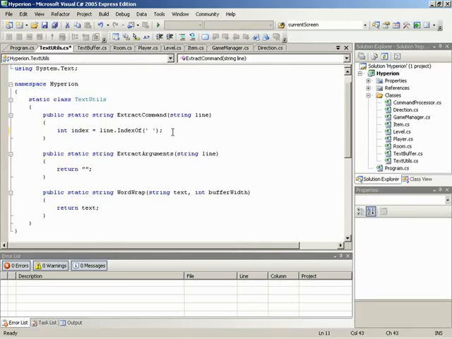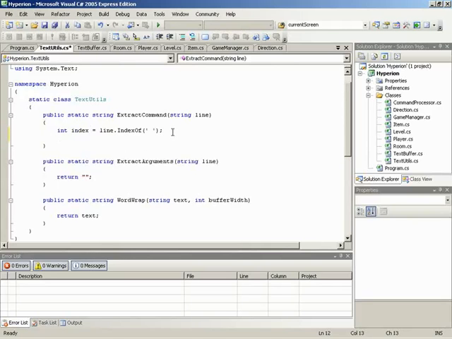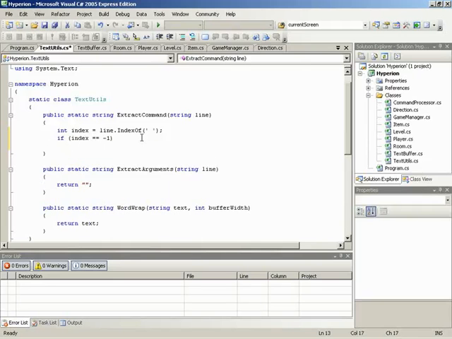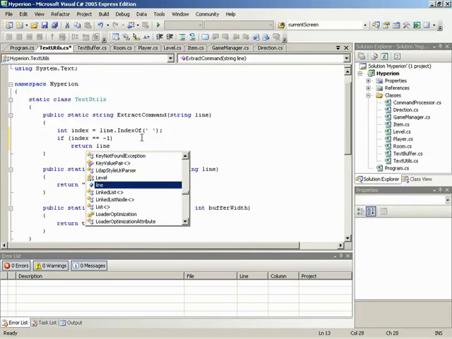Right. So that's actually the first thing we're going to check, to see if the index is -1, because if it is, then we couldn't find any space and we just need to return back an unaffected line. Basically just give the line back. There wasn't a space, so we just need to pretend that the entire thing was a command. A good example would be if the user had typed help. Help doesn't have any argument, so we'll just send help back to get processed by the command processor. So in that case, the entire line was the command. Precisely. So we'll say if index is equal to -1, then we simply return the line, the entire line.